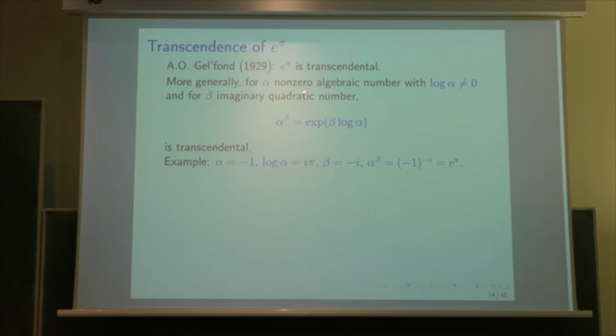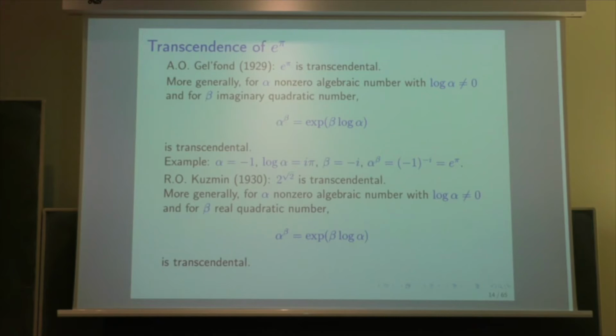Imaginary quadratic means that it is irrational of degree 2, and imaginary is that it is not real. And in the case of a real quadratic number, this was solved by Kuzmin the year after, and as a consequence, 2 power square root of 2 is a transcendental number. And in general, alpha to the beta is transcendental when beta is a quadratic number, either imaginary or real.